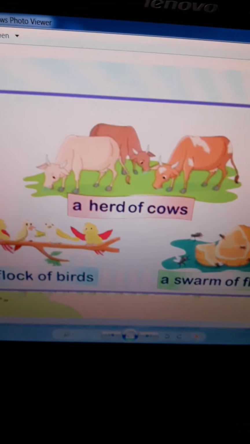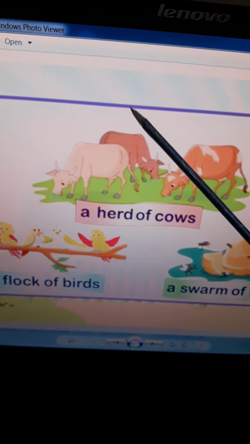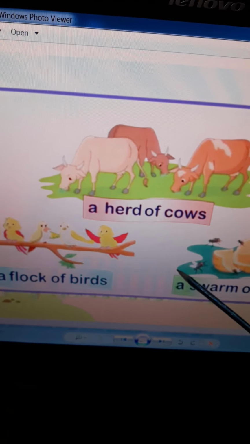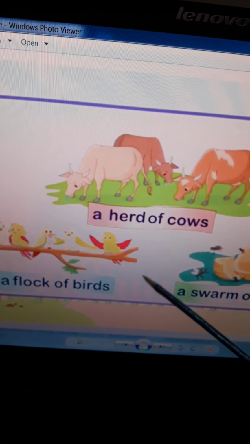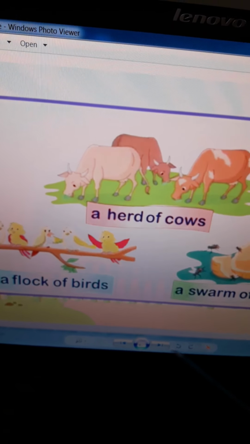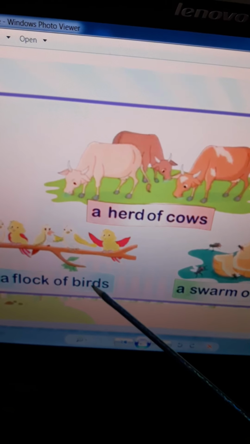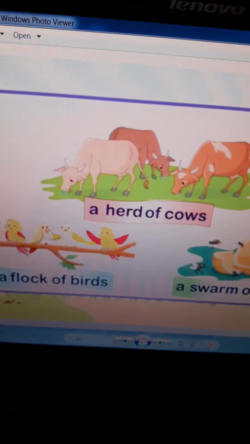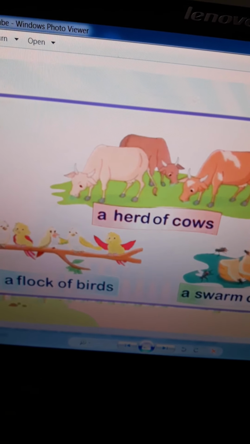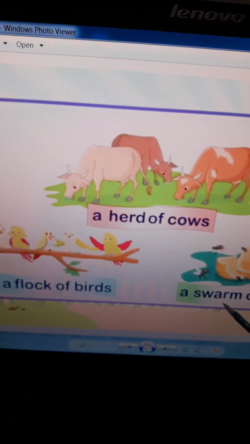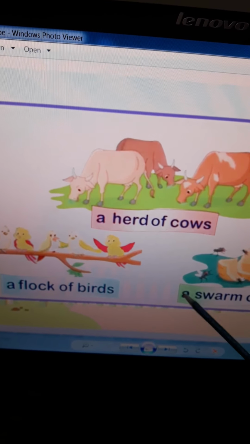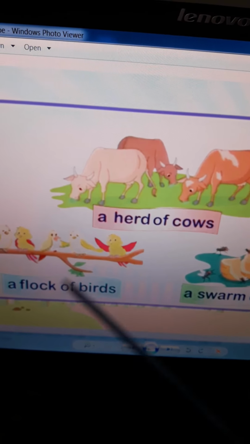bees. So students, here the words herd, flock and swarm are collective nouns used to refer to groups of cows, birds and bees. Okay, so these words, herd, flock and swarm, are the group names.